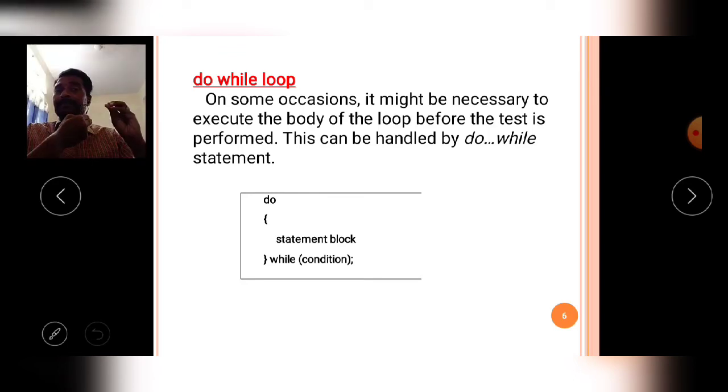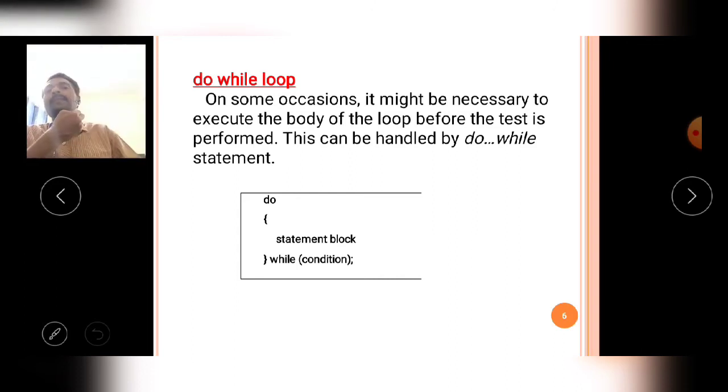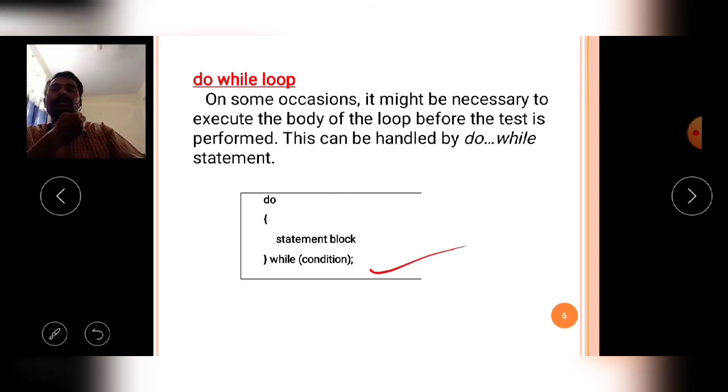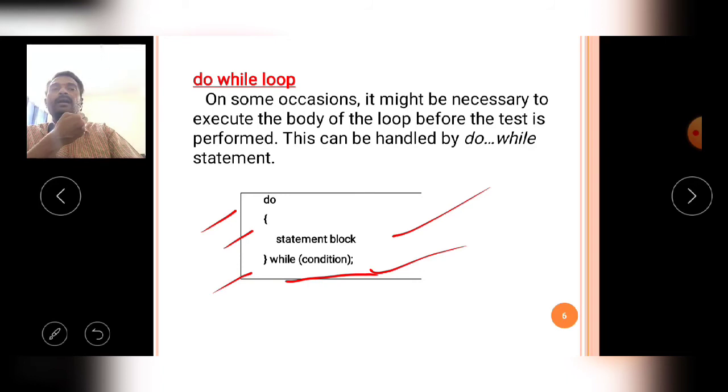The only difference is the condition is verified at the bottom of the block. So here see the syntax. Do, then in the open curly brace and close curly brace, I wrote the statements block, but at the bottom of the block, I wrote the while condition.